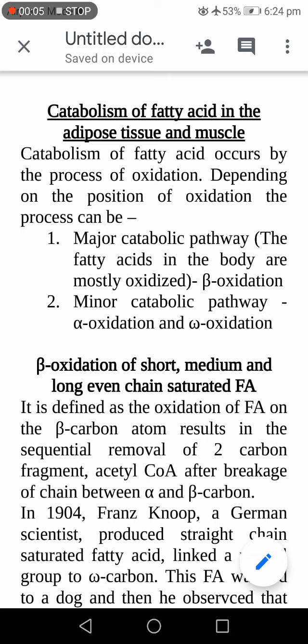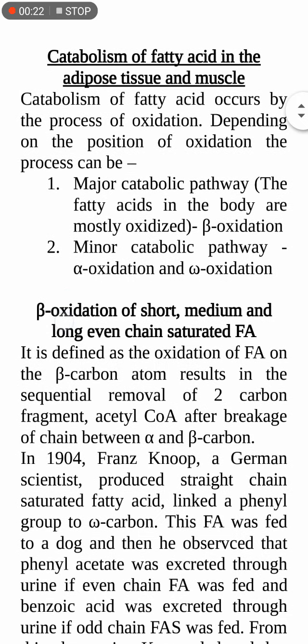Today's topic of discussion is catabolism of fatty acid in adipose tissue and skeletal muscles. So what is the source of fatty acid of adipose tissue and skeletal muscles? These fatty acids come from TG by the hydrolysis of lipoprotein lipase present in the endothelial lining of skeletal muscle and adipose tissue,